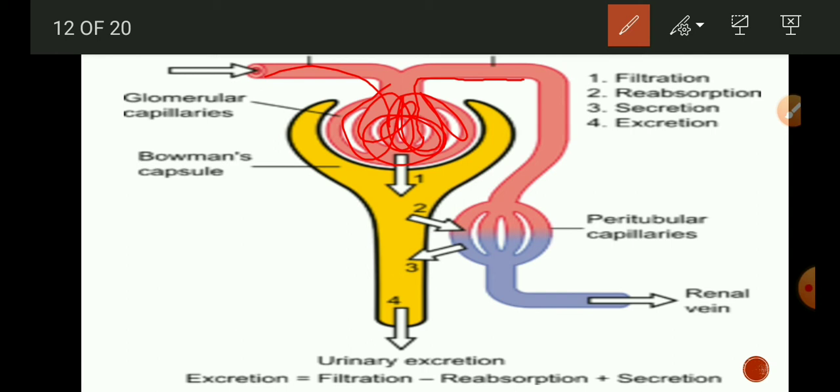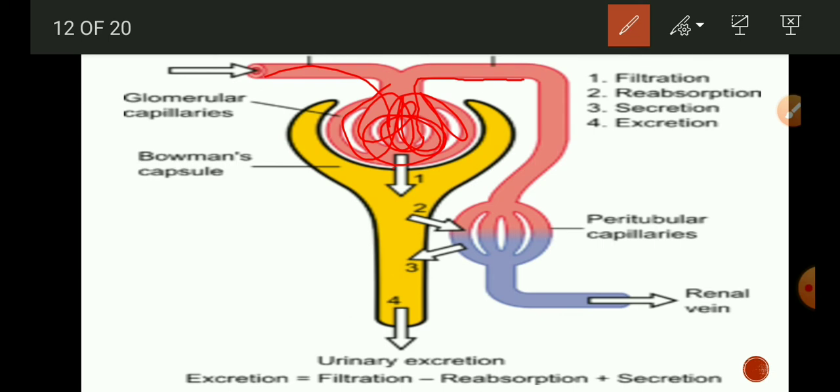Second is tubular reabsorption. The glomerular filtrate contains useful substances as well as waste substances. All substances get filtered, so it contains some useful substances such as minerals, glucose and amino acids, and with that, nitrogenous waste. Then that filtrate passes through the tubule. In this tubule, the second step of urine formation takes place, that is reabsorption.